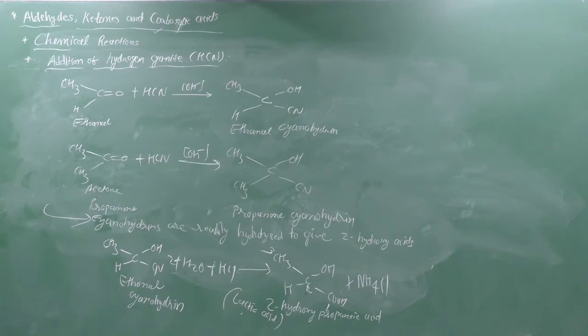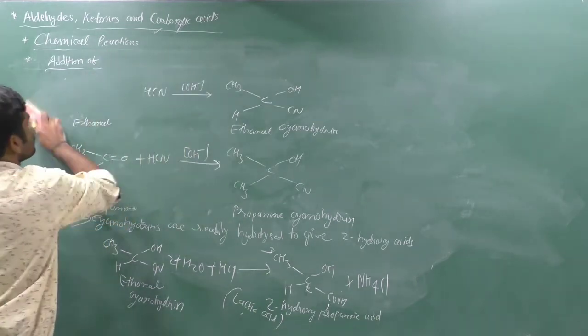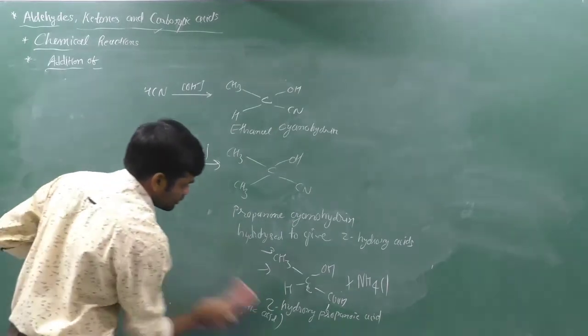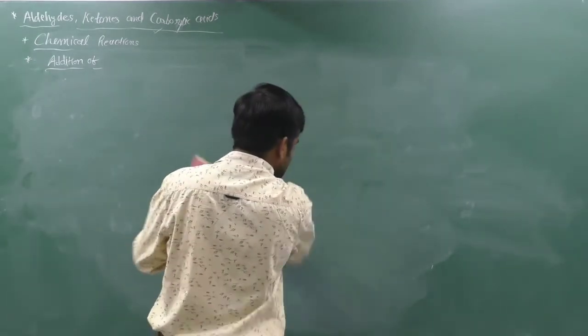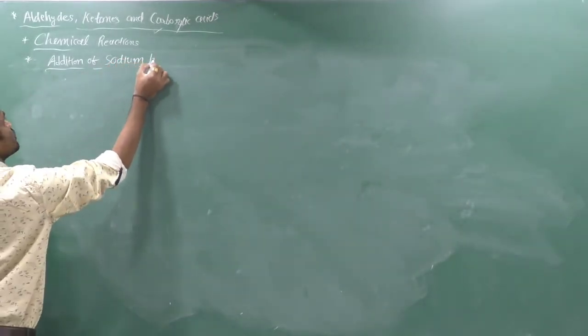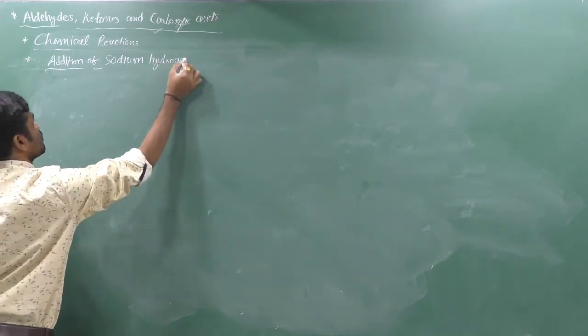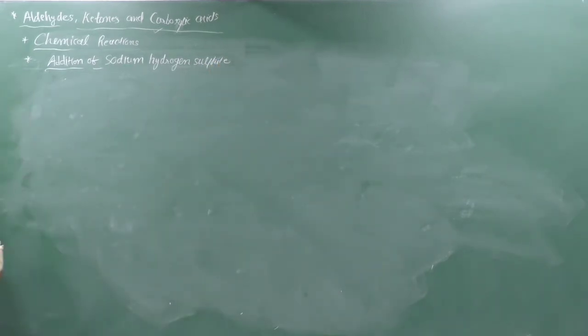Now we can think about the second reaction, which is addition of sodium hydrogen sulfite, which is NaHSO3.